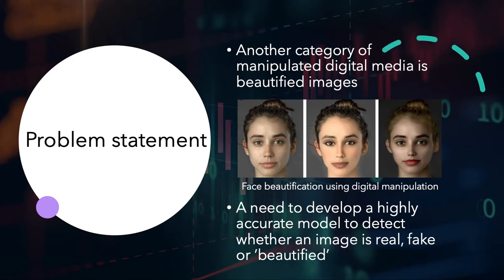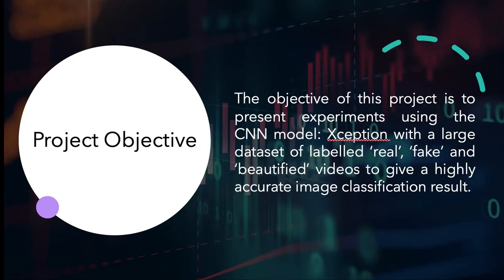This creates a need to develop a model to accurately differentiate between real, fake, and beautified media. The objective of this project is to present experiments using the CNN model Xception with a large dataset of labeled real, fake, and beautified videos to give a highly accurate image classification result.